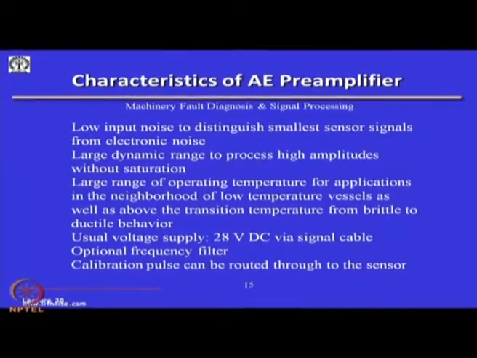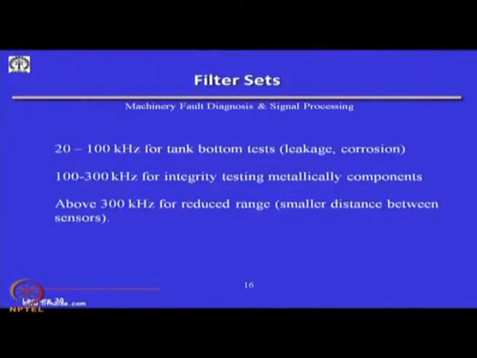And again, this AE preamplifier has a low input noise to distinguish smaller sensor signals from electronic noise. It has a large dynamic range to process high amplitudes without saturation, and a large range of operating temperature for applications in the neighborhood of low temperature vessels, as well as above the transition temperature from brittle to ductile material. Usually, a supply voltage of 28 volt for the preamplifier is given through a signal cable. And then of course, the calibration pulse and all that will be required.